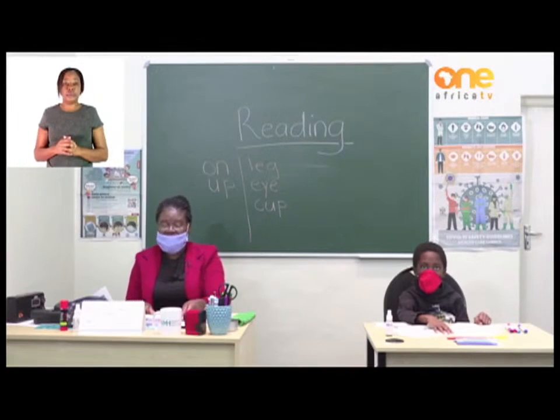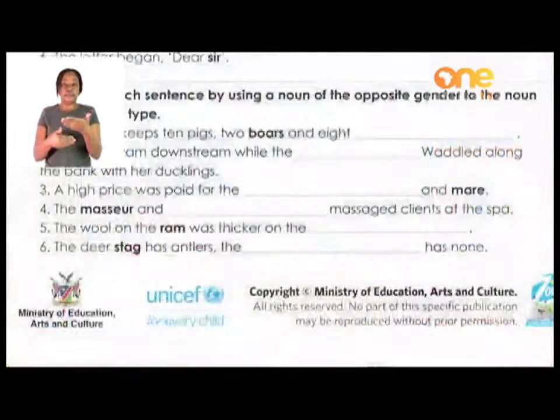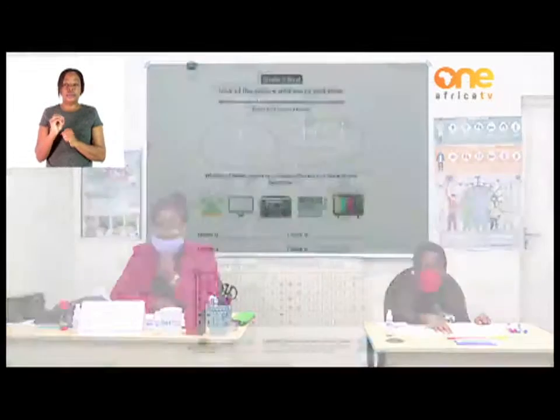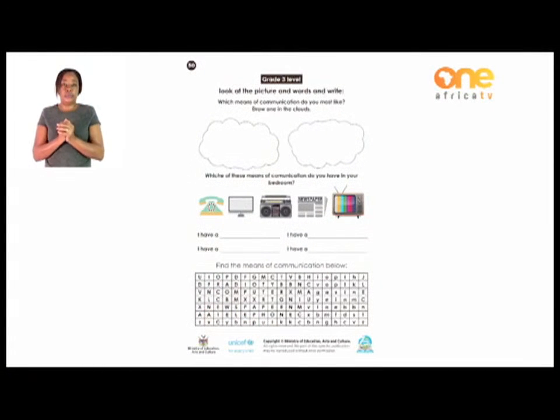Let's go over to page 30 with the grade 3s. Look at the picture and words and write, which means of communication do you like most? Draw one in the clouds. You have the communication tools which are here under, which are given. Remember we did them. We gave them the names also. So now you know which one do you think is your favorite, the one that you like most. I want you to choose from these ones and draw it nicely and neatly in those 2 clouds above them.